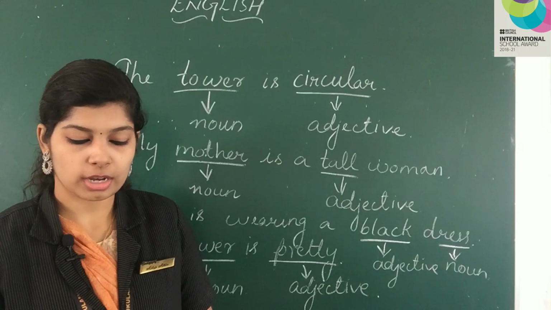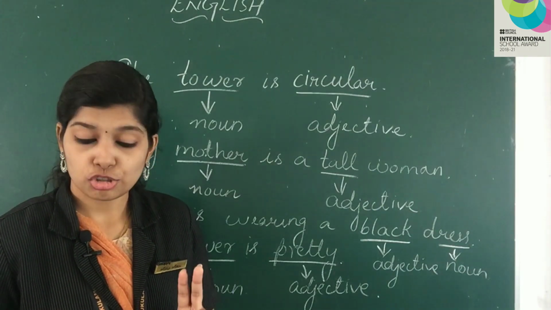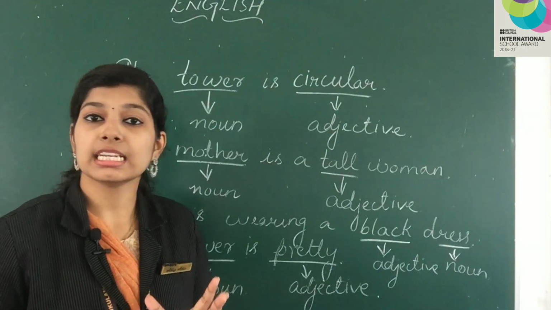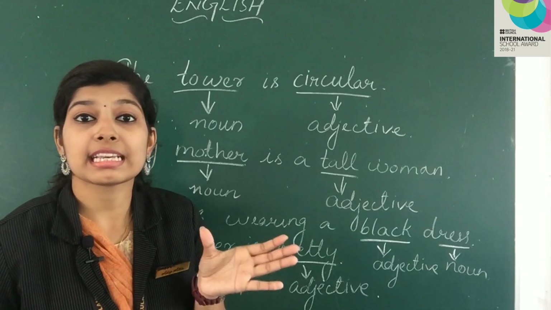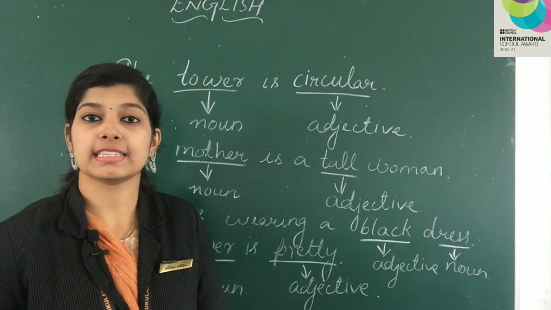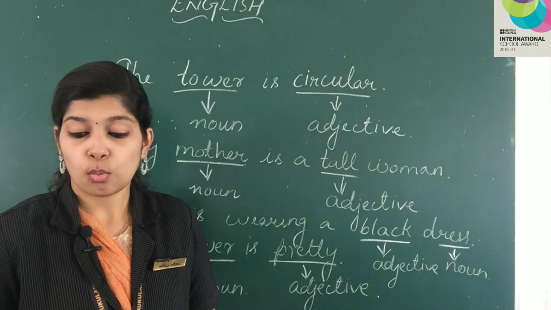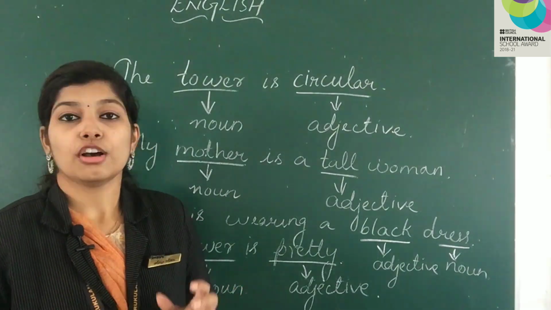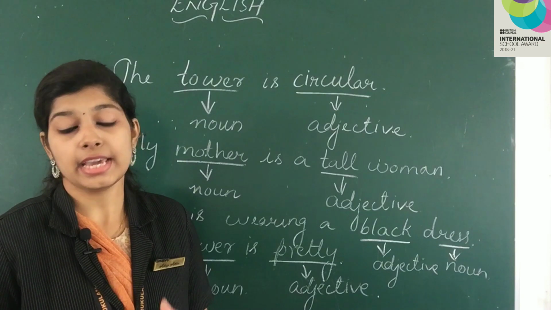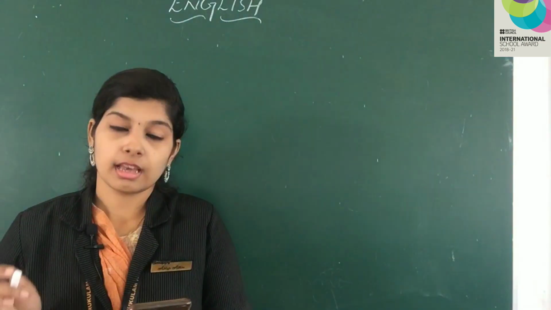So, write tall here. In Look Deep 4.12, we compare two people based on their height. Here, height is the noun, and what is describing their height, tall or short, is the adjective. Adjectives can be used to compare one noun with another. For example, in Look Deep 4.12, we may say Inspector Ashok is taller than Tarun.